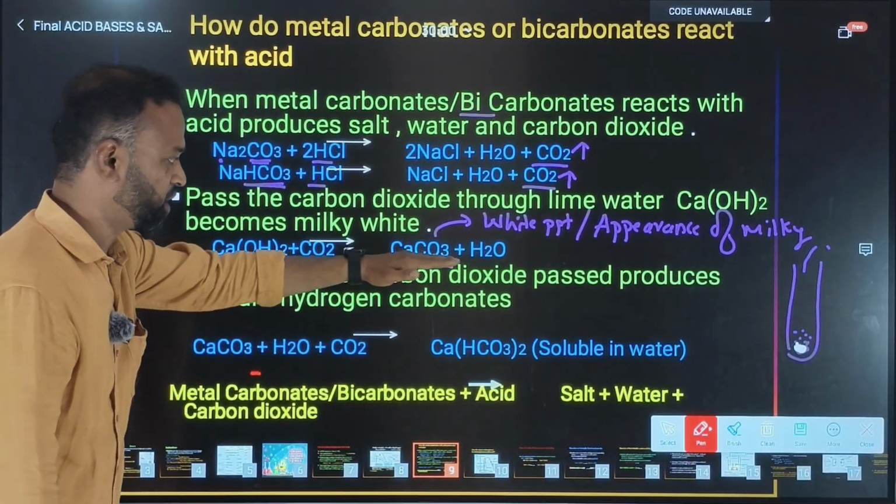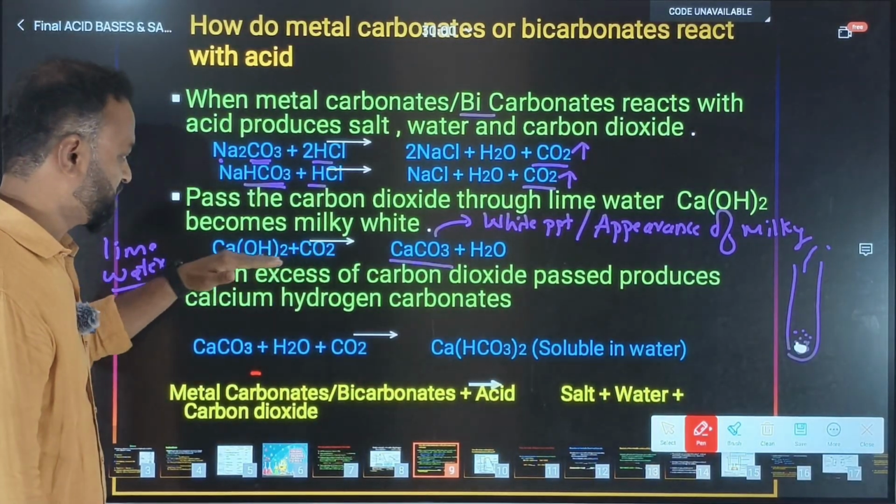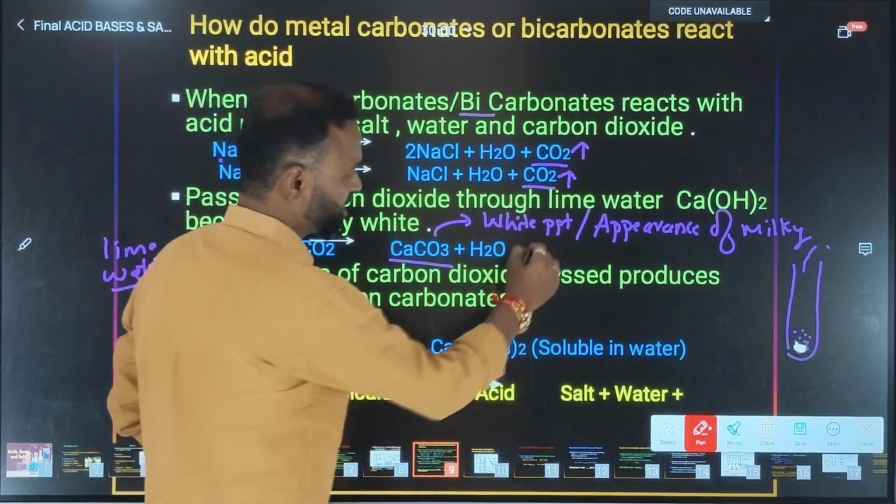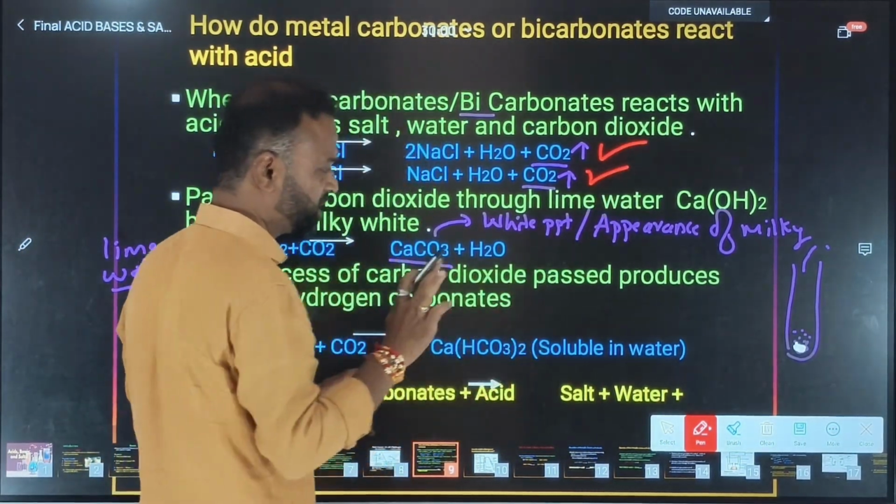Now see, this is formed. How is it formed? When the carbon dioxide is passed to the lime water, the calcium carbonate is formed. Then we are telling that yes, the gas released in this reaction is carbon dioxide.